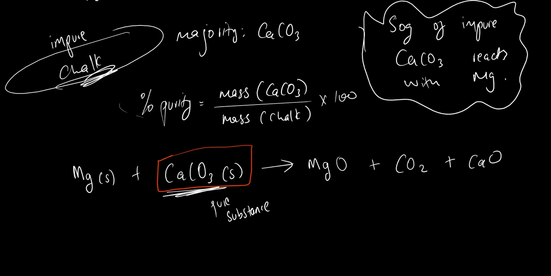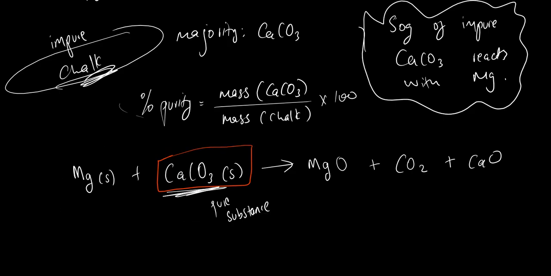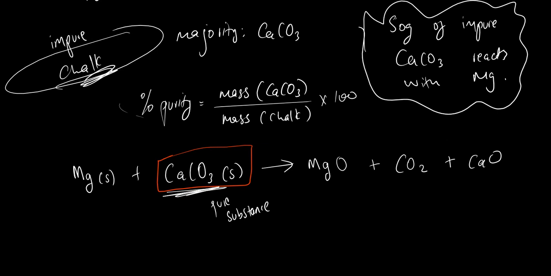Just like remember when we said that we have theoretical mass and actual mass in a percentage yield, right? Remember we said theoretical is the mass that you calculate on the reaction. So think of theoretical mass as the pure sample. So the pure sample is the one that is going to take part in the reaction. So just take note of that, as we shall see in the questions that we're going to do.